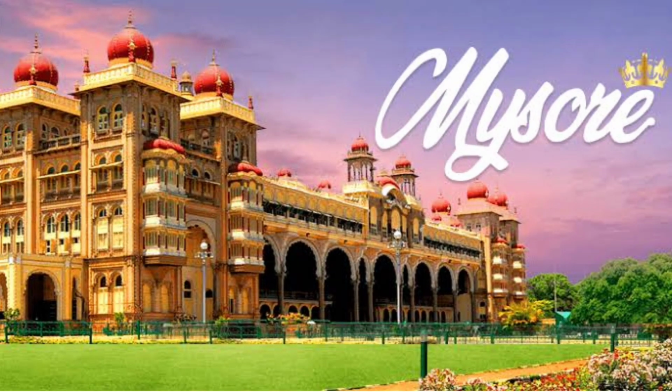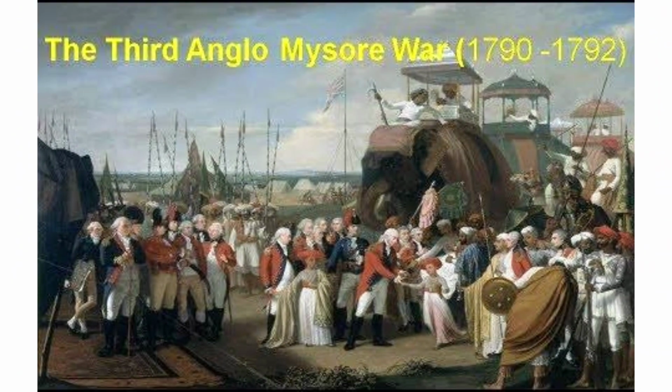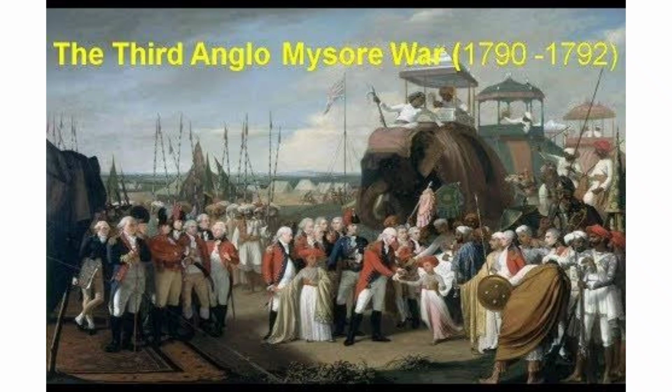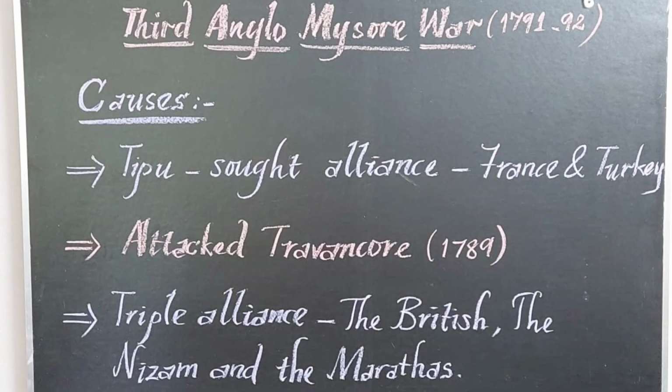The third Anglo-Mysore War happened between the British and the Mysore ruler Tipu Sultan. Let us see what were the causes for the third Anglo-Mysore War. The duration of the war was up to 1792. The cause of the war was that Tipu Sultan tried to seek an alliance of foreign powers, the French and the Turkish.